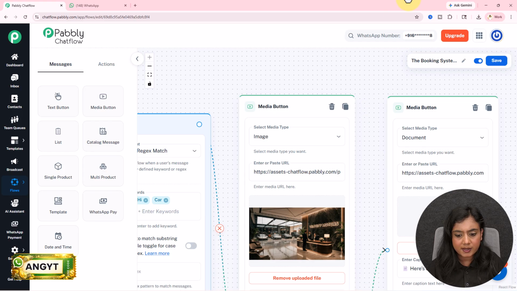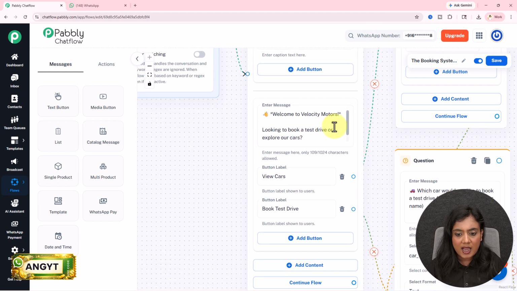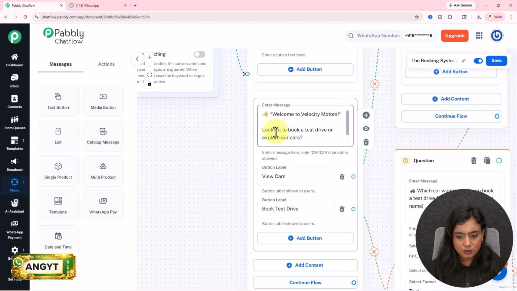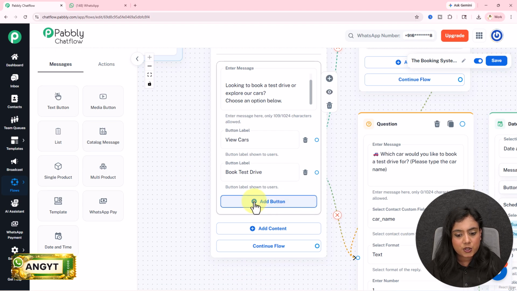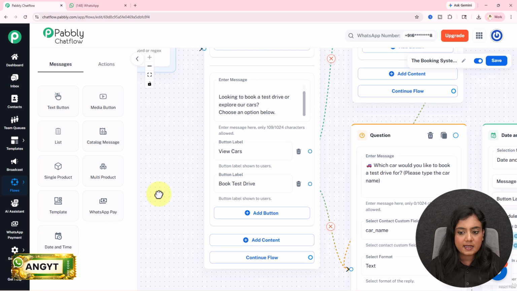So I've added the content of a text message, and I have entered the text as: welcome to Velocity Motors, looking to book a test drive or explore our cars. Choose an option below. I have added the options by adding the buttons right here. In a message, you can add only 3 buttons. I've added 2: view cars and book test drive. Now after adding the options, let's move forward.